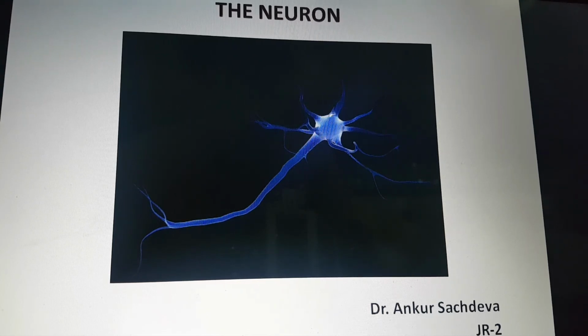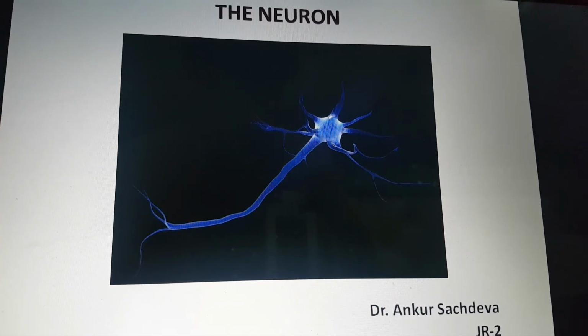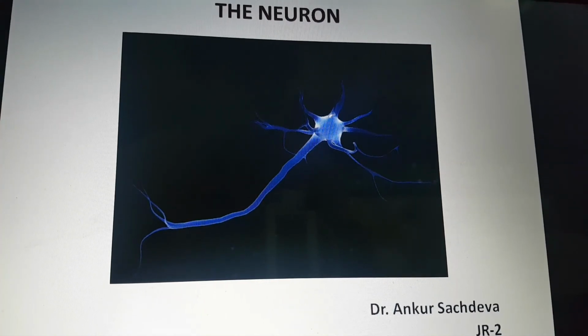As you all know, the nervous system controls all the activities of the body and is primarily divided into the central nervous system and the peripheral nervous system. The central nervous system includes the brain and spinal cord, whereas the peripheral nervous system is divided into the somatic nervous system and the autonomic nervous system. So today's topic of discussion is the basic unit of the nervous system, which is called the neuron.